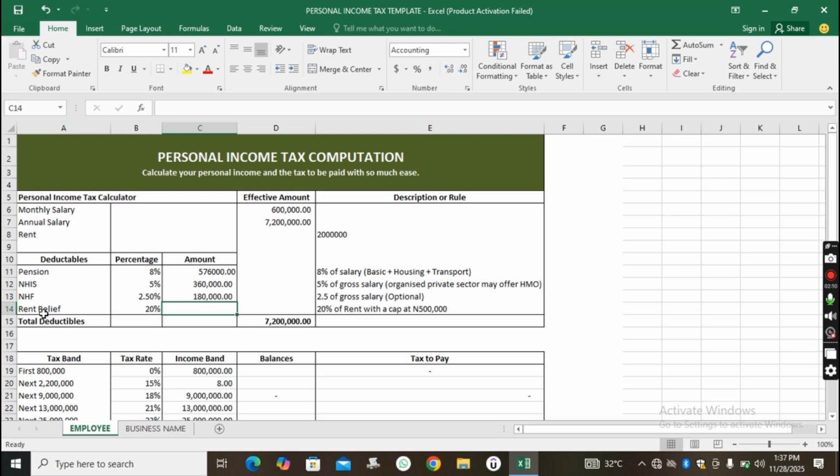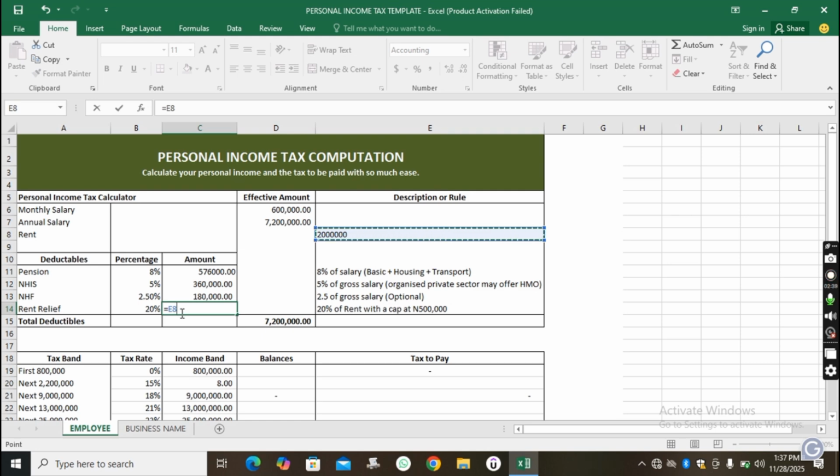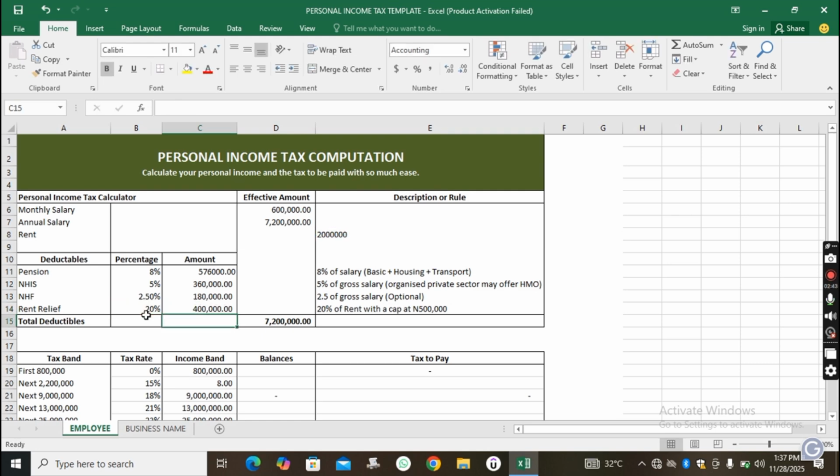Then our rent relief is going to be 20% of our rent. Now this 20% of rent is capped at 500,000. So we simply go ahead here and say equals 2 million, multiply by 20 and equals to.